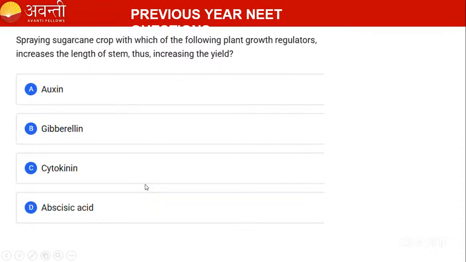Right? One more question for you guys. Spraying the sugarcane crop with which of the following plant growth regulators increases the length of the stem, thus increasing the yield? Which hormone is used for sugarcane? Very easy question. Sugarcane.